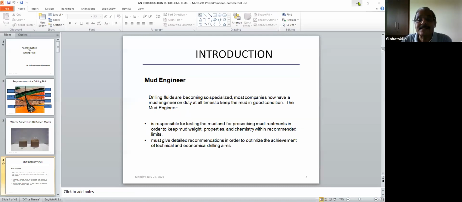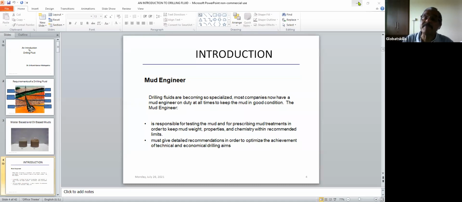But at that time, the mud engineer was not a very important person in the rig. They were ordinary people, not qualified. Mud engineers were not very qualified. Maybe some had not even completed school; 4th, 5th, 6th standard pass-outs used to work as mud engineer. They did not call them mud engineer, they called them mudman, because it was not a specialized subject.